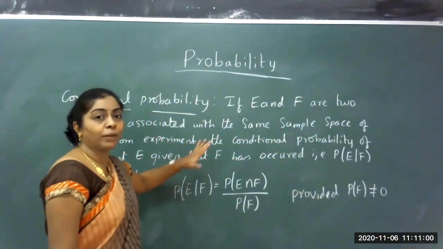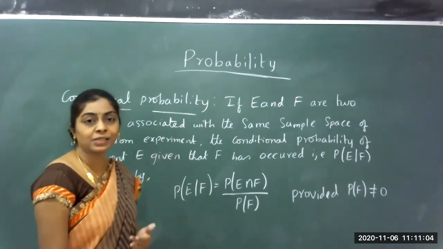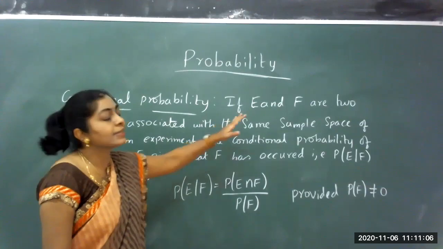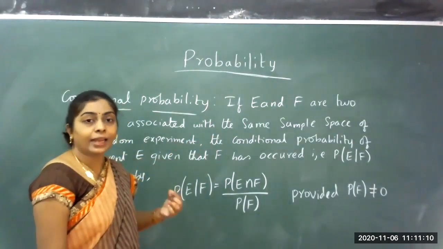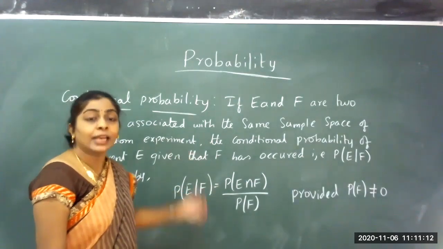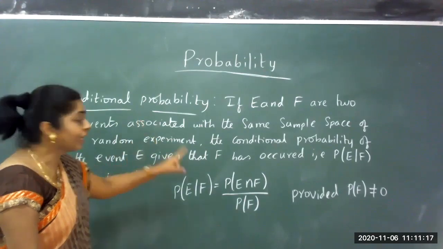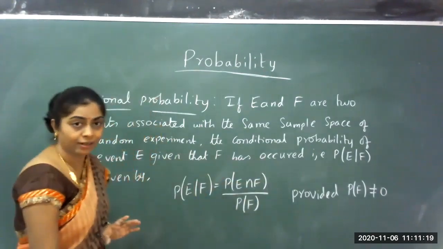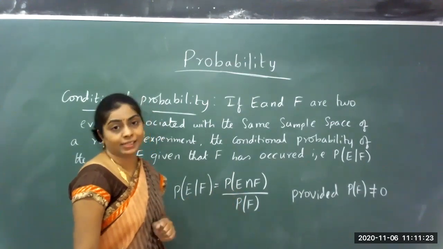Now what do I mean by this? For any experiment, I consider a sample space. From that sample space, I consider 2 events, E and F, which are occurring. Then the conditional probability is of event E given that F has occurred.